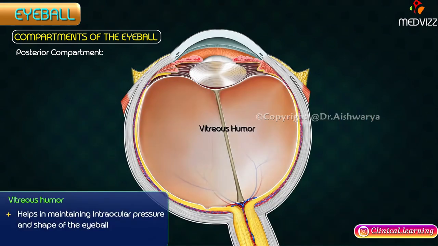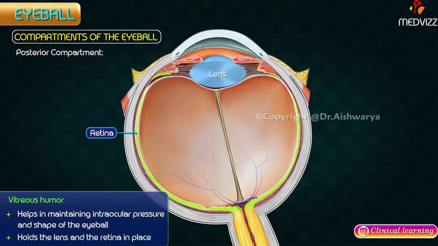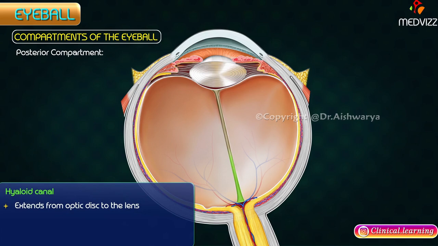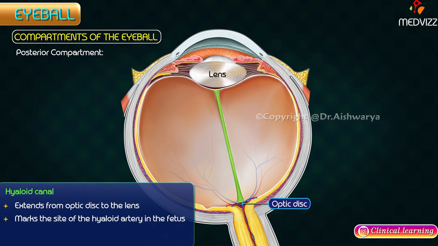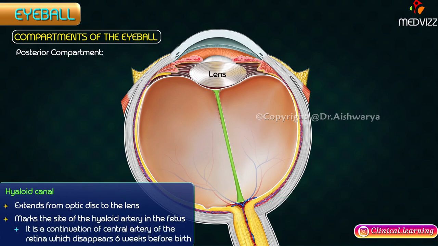The vitreous humor helps in maintaining the intraocular pressure and therefore the shape of the eyeball. Further, it holds the lens and the retina in place. The hyaloid canal extends from optic disc to the lens. The canal marks the site of the hyaloid artery in the fetus. The hyaloid artery is a continuation of central artery of the retina, which disappears 6 weeks before birth.